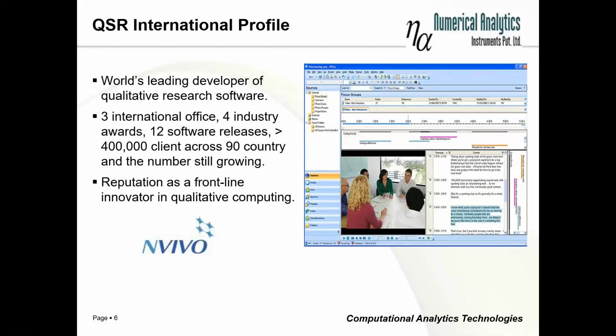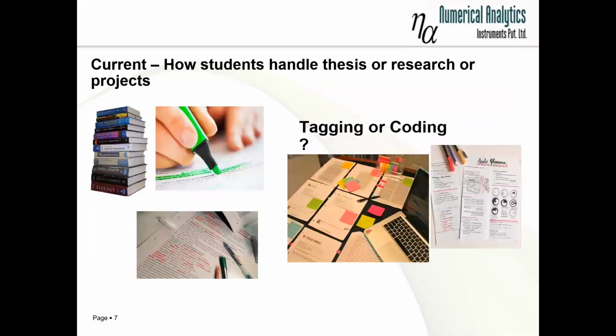They work very closely with qualitative researchers all across the world to get their inputs and continuously improve. When we talk about qualitative research, currently any qualitative research done by a researcher is done manually. Manual qualitative research is a very long and tedious job.